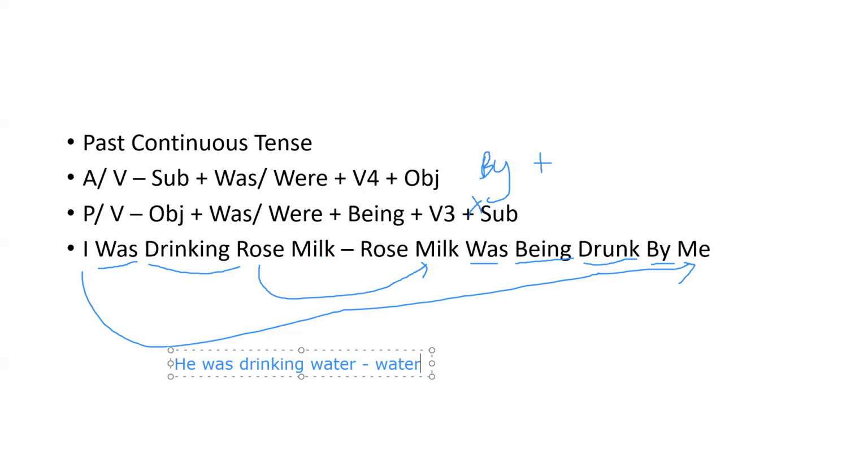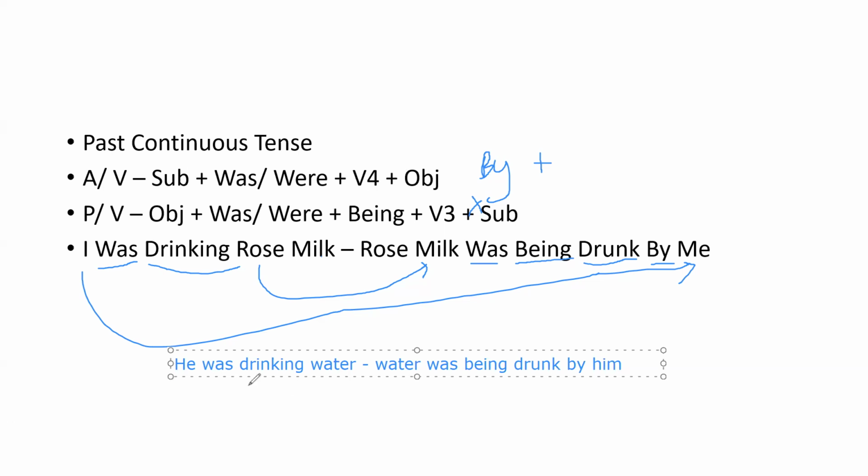So we can write: water was being drunk by him. Here we convert he into the object, which is him. So this is about the conversion of active voice to passive voice in past continuous tense.